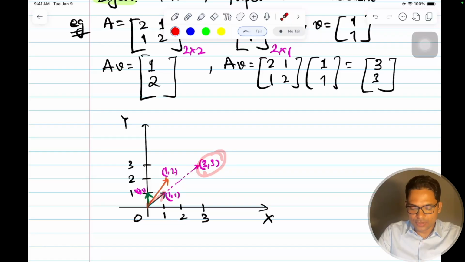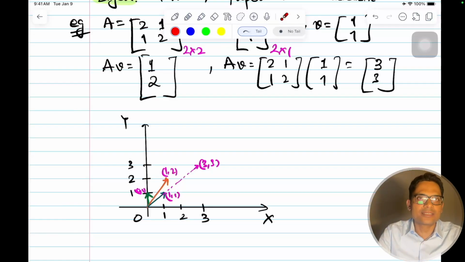The scaling factor is called the eigenvalue. How many times was this vector scaled? It was [1, 1], and it has become [3, 3], so it has been scaled 3 times.